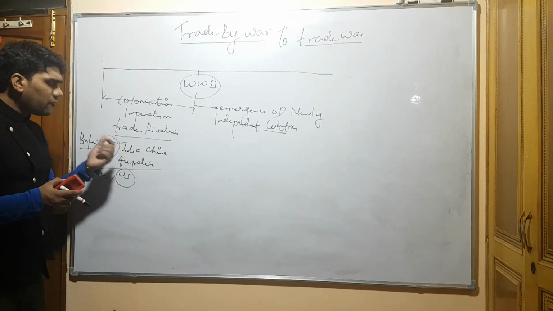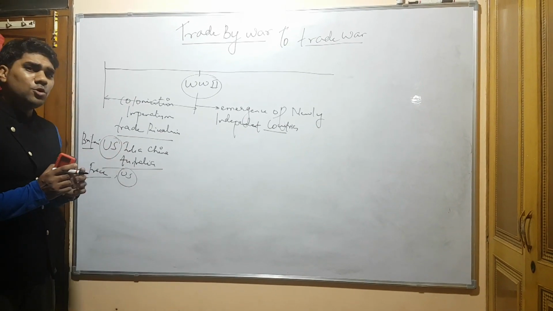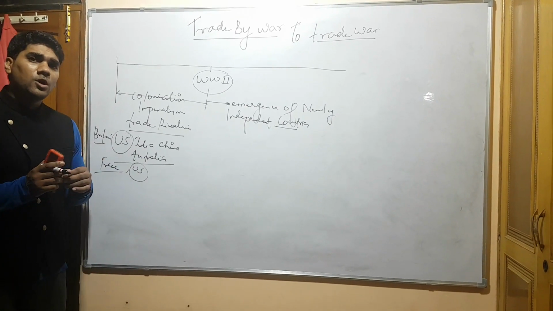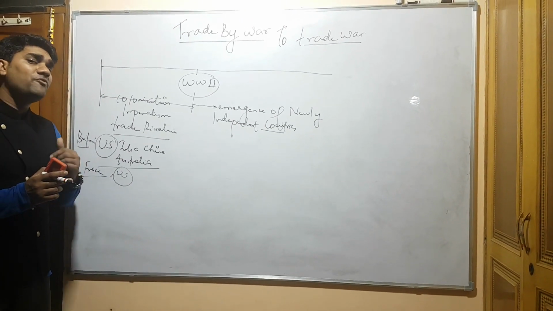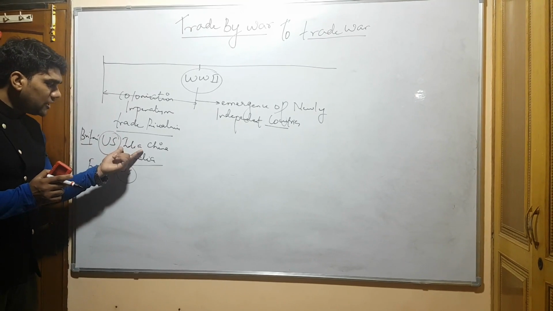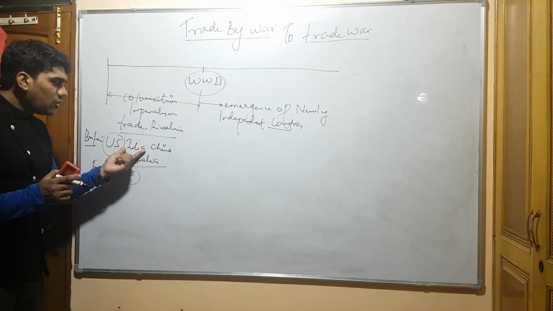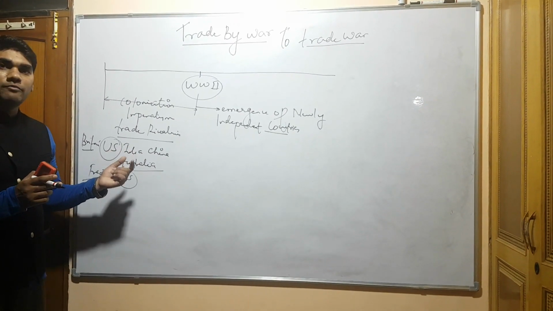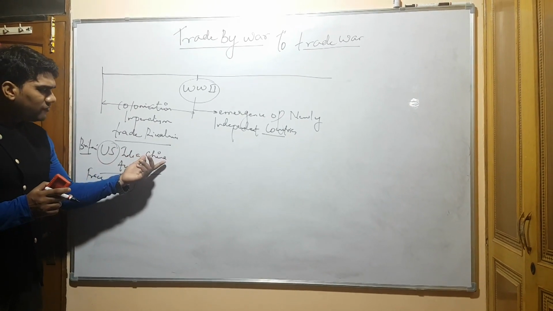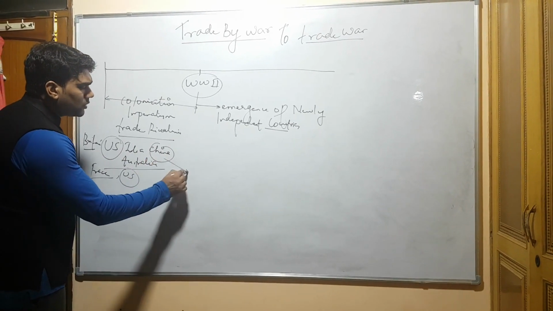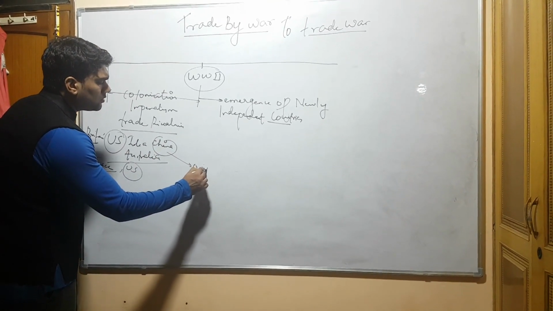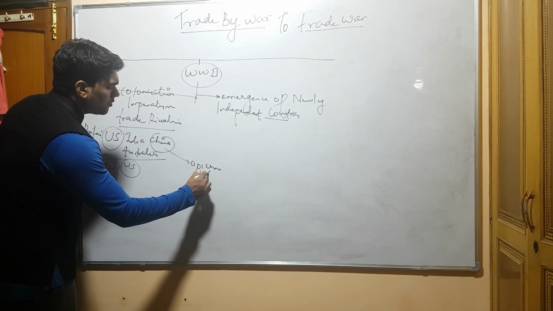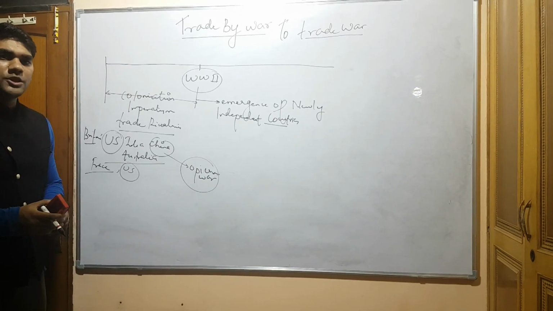Let's take the example of India. Now in India, you might have heard that Britain took control and they used to import cheap raw materials so that they could export expensive finished products. That is why it was a kind of trade war. But they got this opportunity after colonization in India. You might have heard about the Battle of Buxar, Battle of Plassey and all those things. In the same way, when you talk about China, there was the Opium War, in the 1850s and all those things.